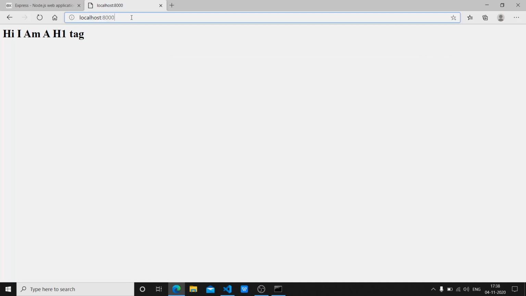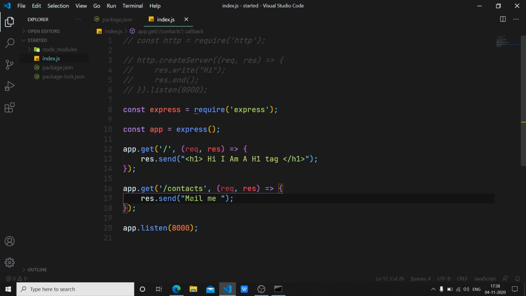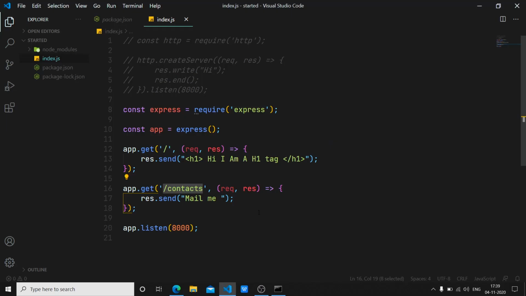Let's go back here. Let's refresh it. Obviously we can't see anything here, but if I go to contact, so we can't get contact because this is my mistake. So I'll just copy this, and here let's paste it. Let's save it, and it says mail me. So we can easily go to different routes. Not just that, if you want to handle different requests like get, post, delete and all, this can be used to do that.